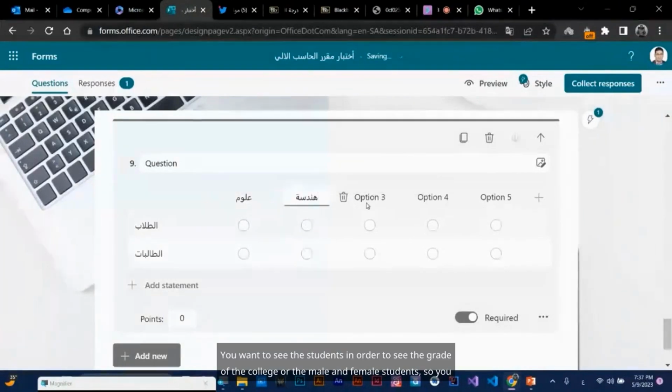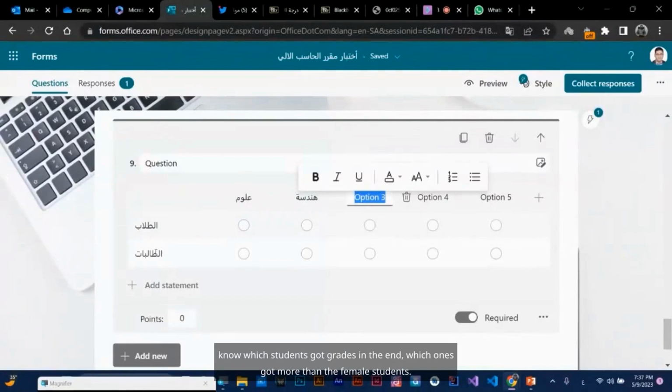You want to see the students in order to see the grade of the college, or the male and female students, so you know which students got grades in the end, which ones got more than the female students. The important thing is that you want to get information about the type and specialization without the student realizing it.